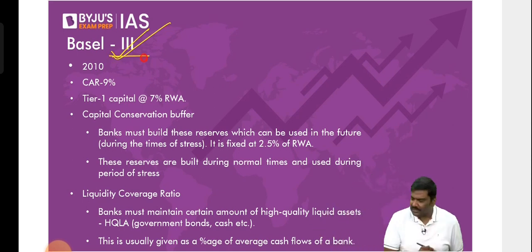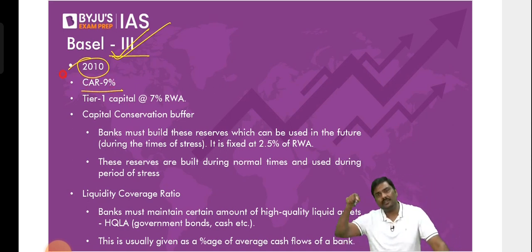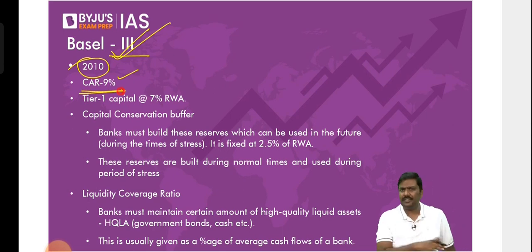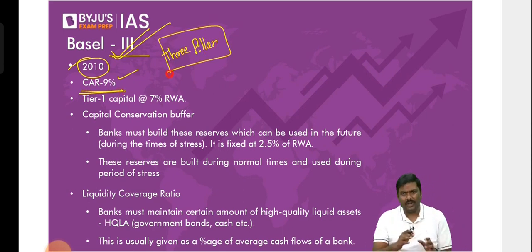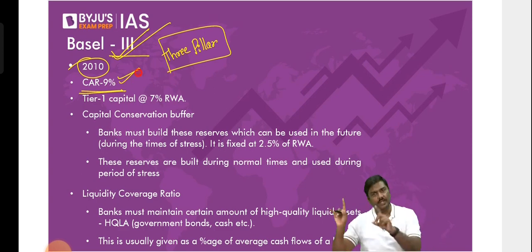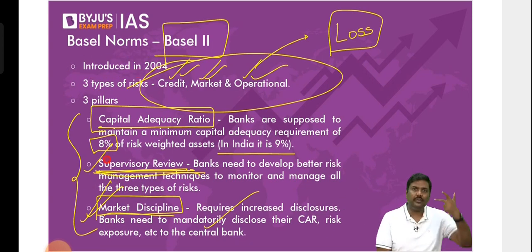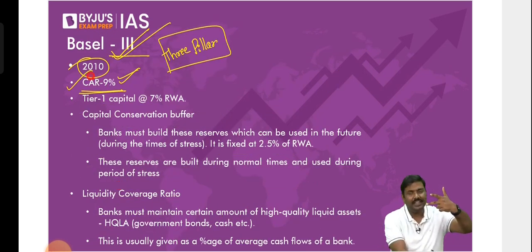Now have a look at the Basel III guidelines. The Basel III guidelines were announced in 2010. In India, we are in the process of implementing it. Capital adequacy ratio of 9%. Again, please understand this: the same three-pillar approach is followed here also. I've not written all three pillars, only one pillar, the capital adequacy ratio. One is capital adequacy ratio, second is supervisory review, third is market discipline. All three are there even under Basel III.